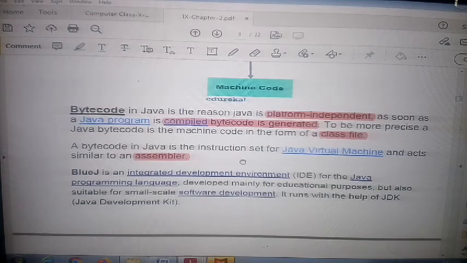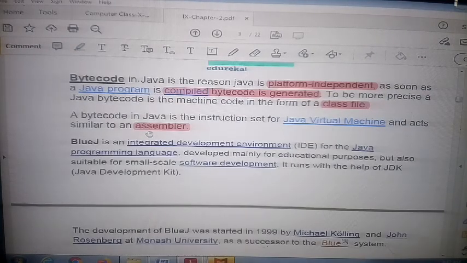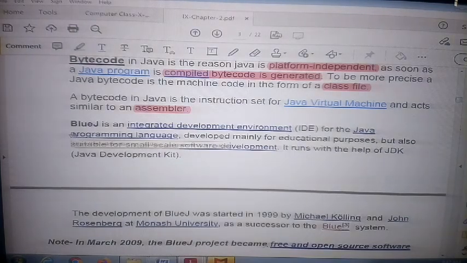Assembler, like the assembler definition, is symbolic code. After this, I will discuss what BlueJ is, as a 2-mark question may be asked. BlueJ is an IDE, an integrated development environment, for the Java programming language. It is mainly used for educational purposes, but you can also create small software development programs.